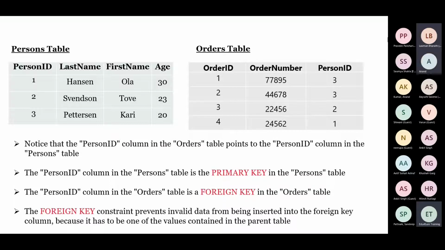Right? Now we can see that person ID 3. So now we can see that this order ID or order number was placed by this person, because now these tables are connected. Right? So are you guys clear what a schema is?